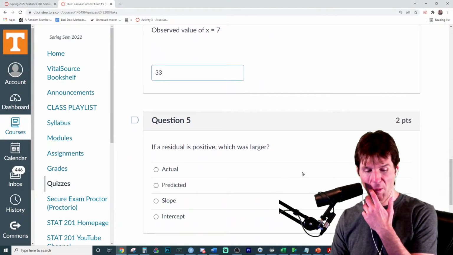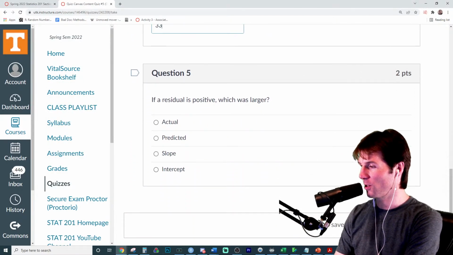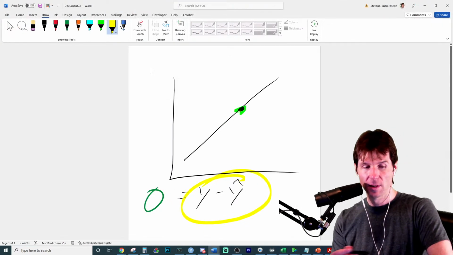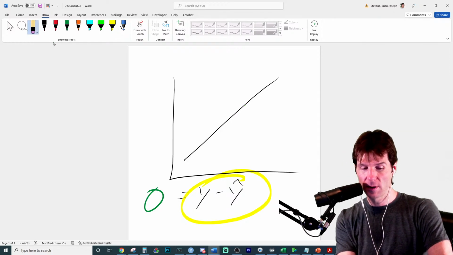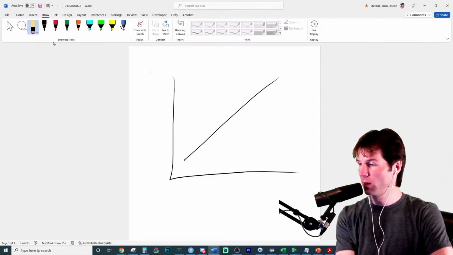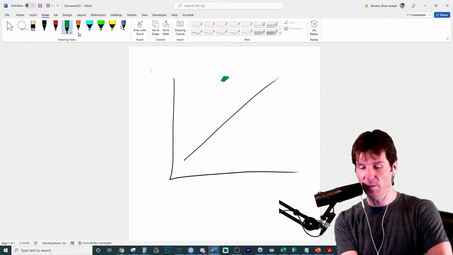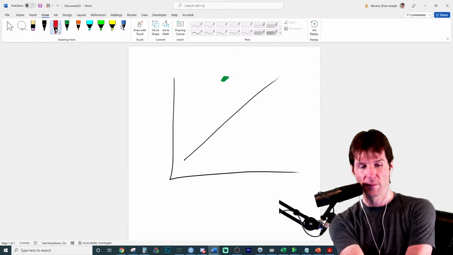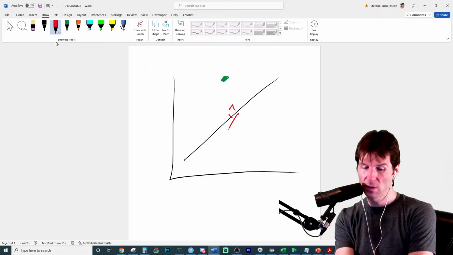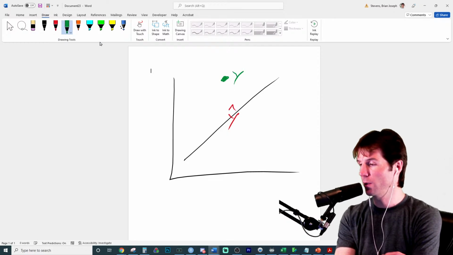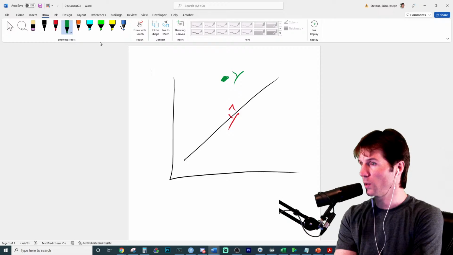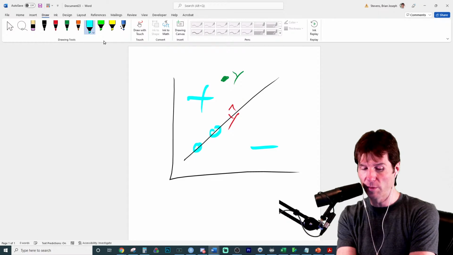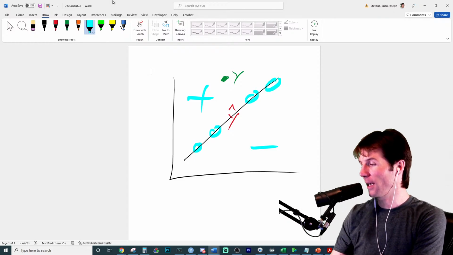There it is right there. We'll do the next one right here. If a residual is positive, what is larger? A residual that is positive would be in this region. We covered a lot of it so far. If a residual is positive, what was larger? The line gives the predictions. The point itself is the actual. So what would be larger if the residual is positive? As in we're in the positive residual zone, not the negative, and this is the 0 residual zone. The actual is larger.